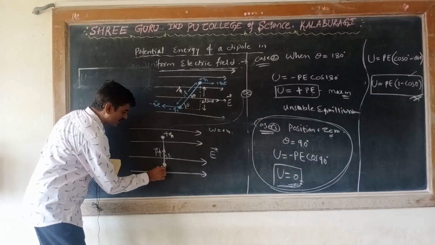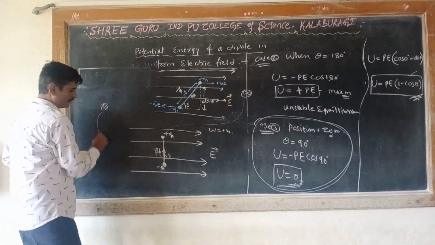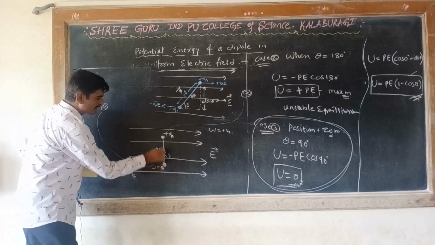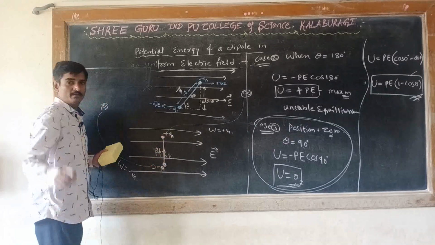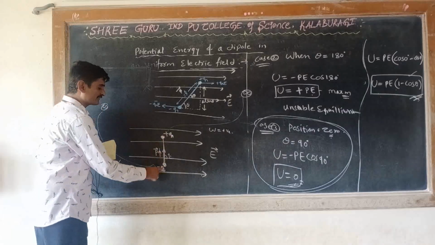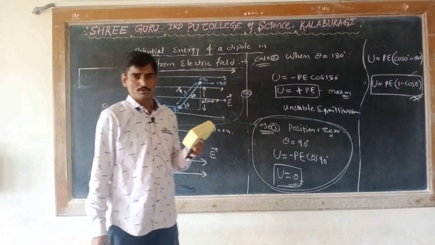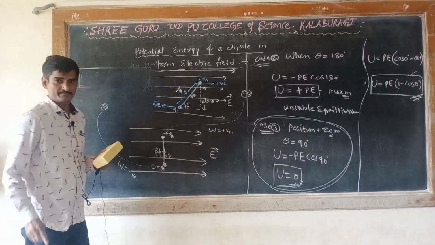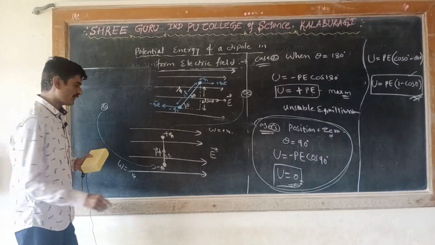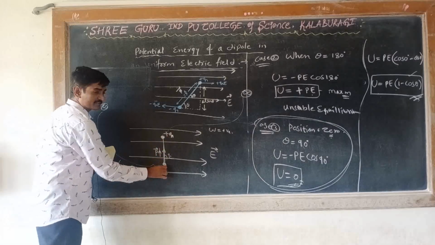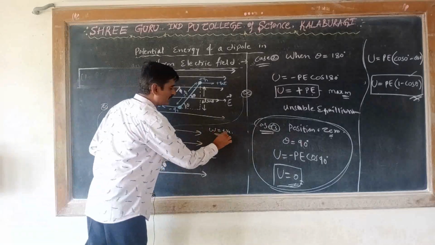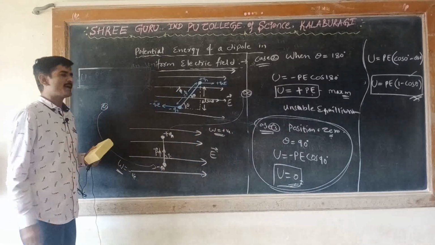Then this negative charge is brought from infinity to this position, and the work done will be negative. Remember that the magnitudes of both charges are equal because it is an electric dipole, and the electric field is uniform. So both works done are equal in magnitude.